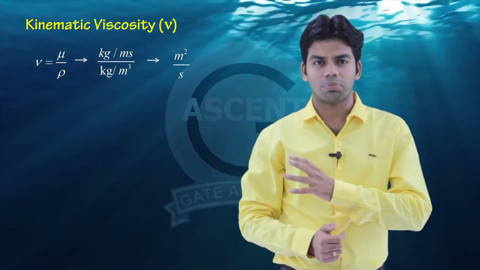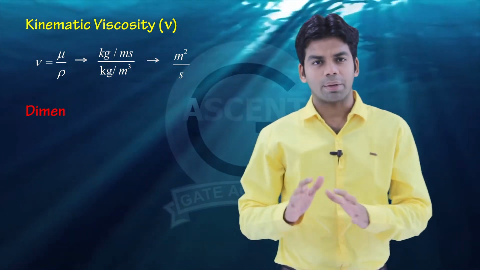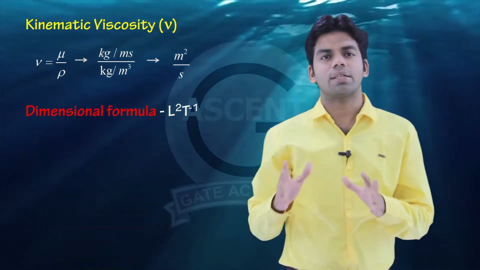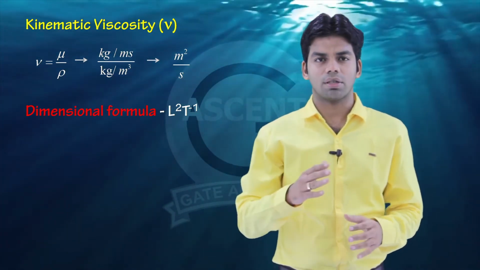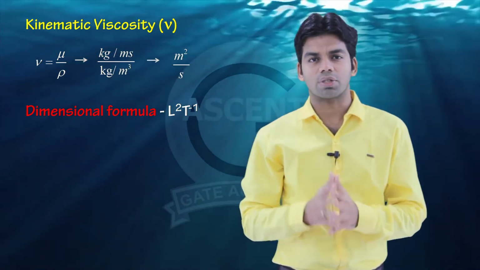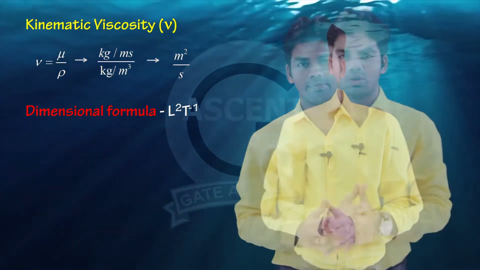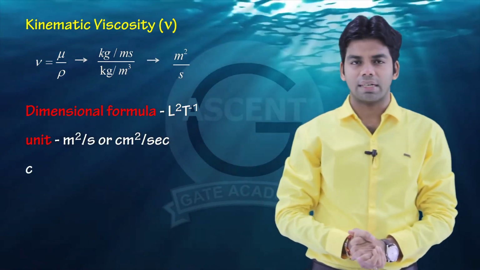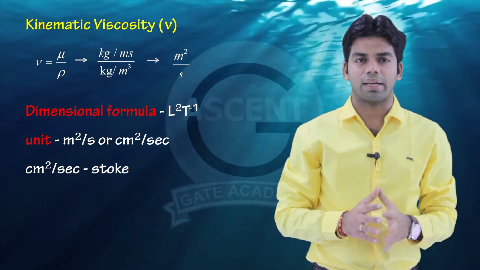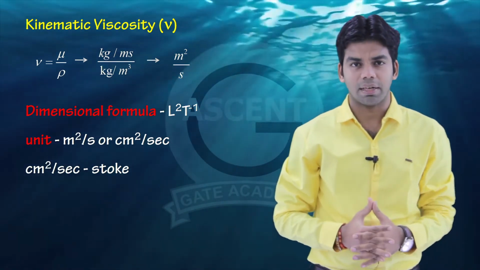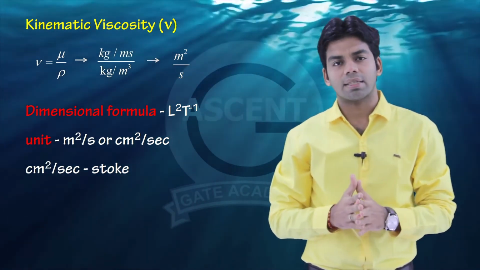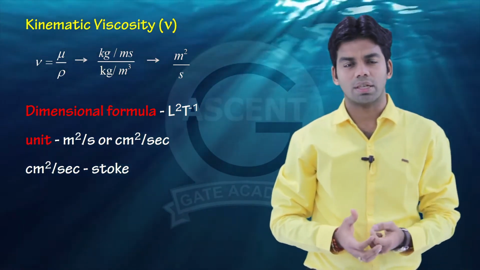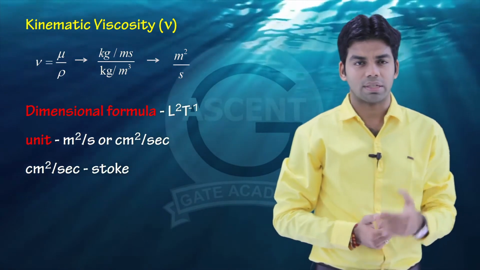There is no kg involved, no newton involved. That means force is not involved in this particular unit. That's why this is called kinematic viscosity, because force is not involved. So the unit is meter square per second or centimeter square per second, and 1 centimeter square per second is equal to 10 raised to power minus 4 meter square per second. This centimeter square per second is nothing but the Stoke, another unit of kinematic viscosity. In fact, the most common unit of kinematic viscosity is the Stoke.